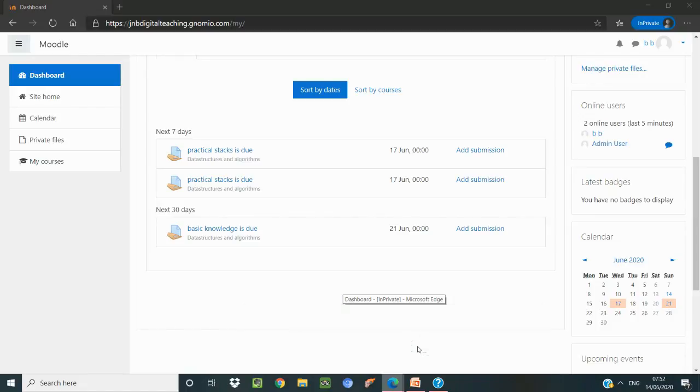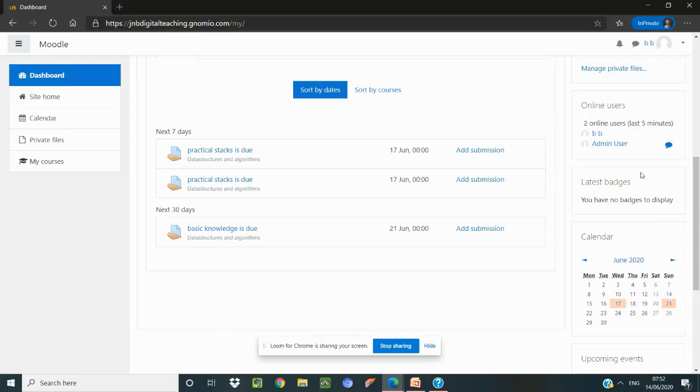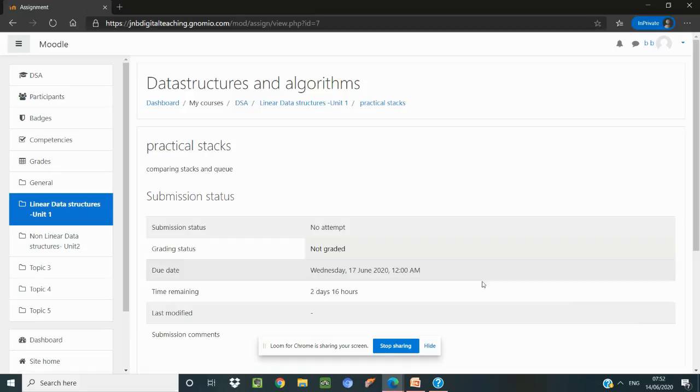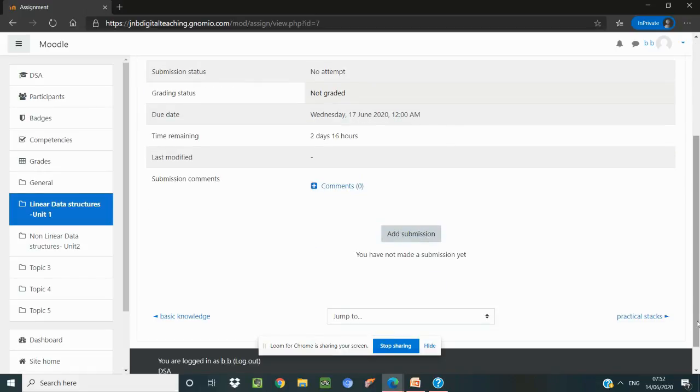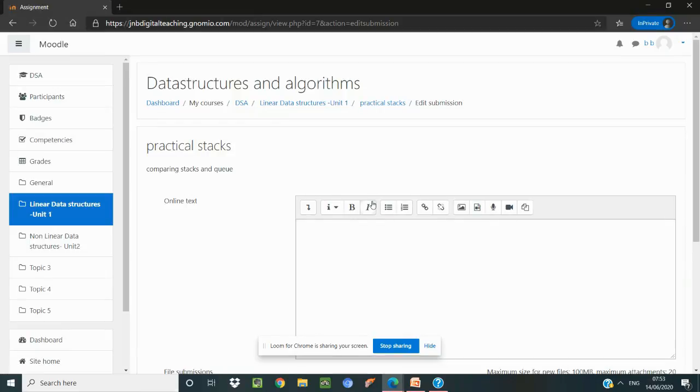Adding the quiz thing. This is the window of the student. You can see it shows what are the things which are due. Practical stats is due. There is an assignment which has to be completed. So these things are shown. When the user enters into it, he will have a question. Now you have not made a submission. Add submission. So you have to enter compare stacks and queue.